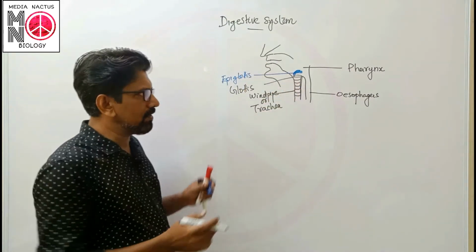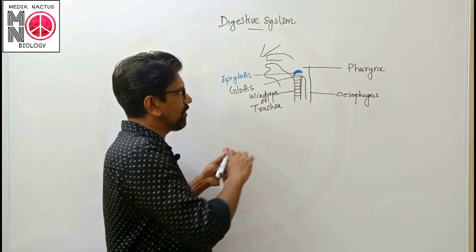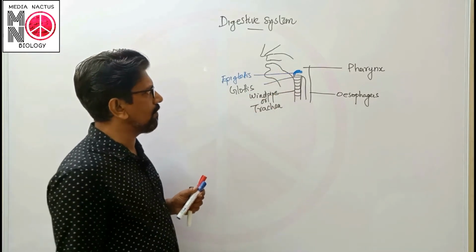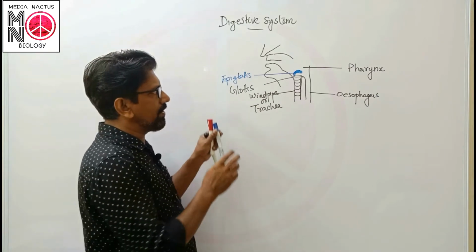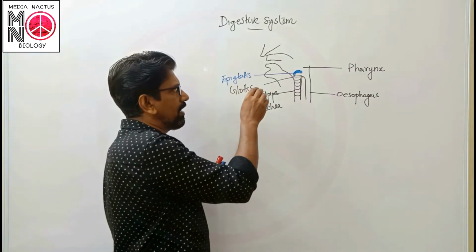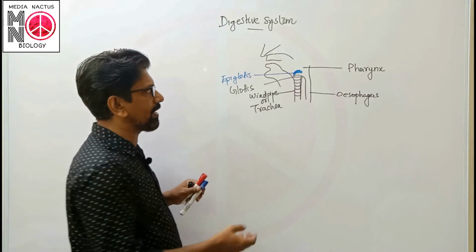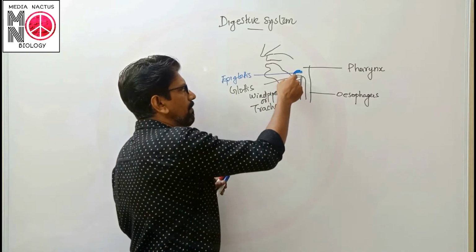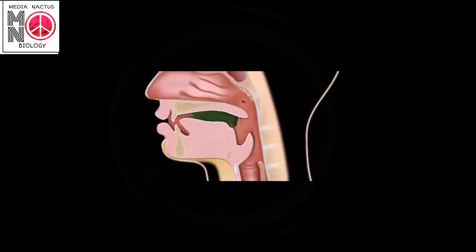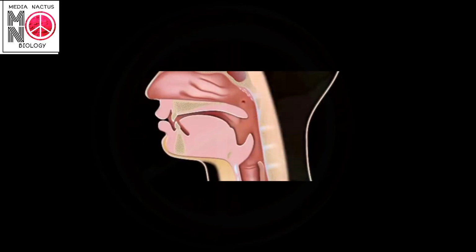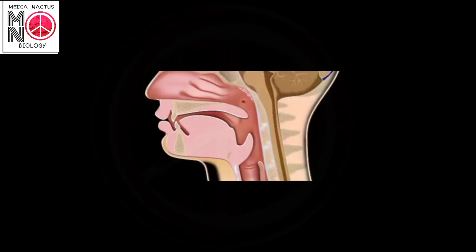Now observe the part of the video which shows the movement of food and movement of the epiglottis, and how the food particle is allowed to move toward the esophagus and prevented from entry toward the windpipe or trachea. You can see that the food is passing toward that region, and the epiglottis closes the glottis region, so that the food easily passes toward the esophagus.